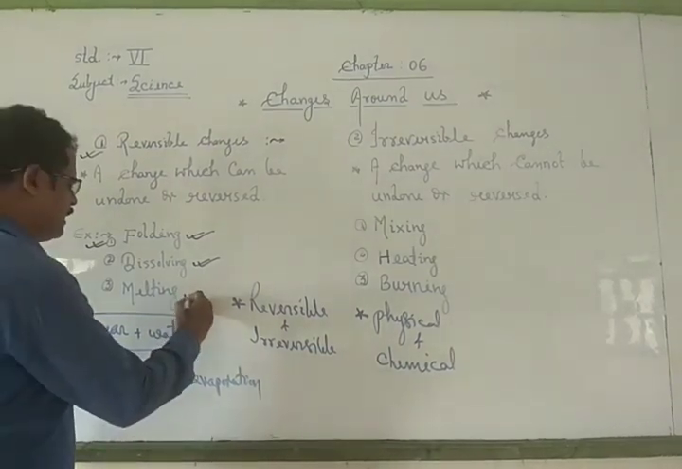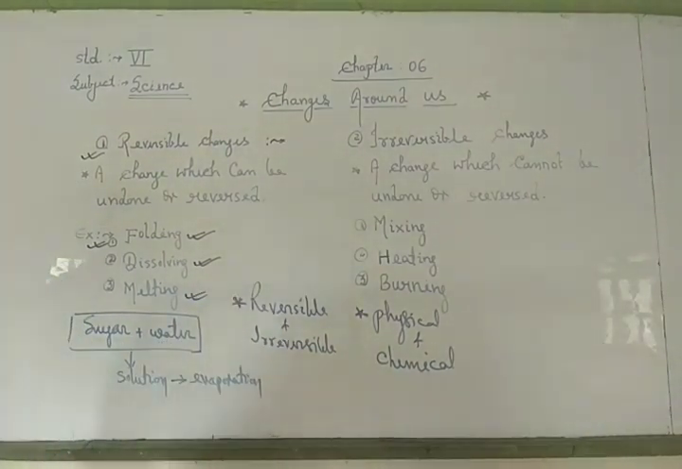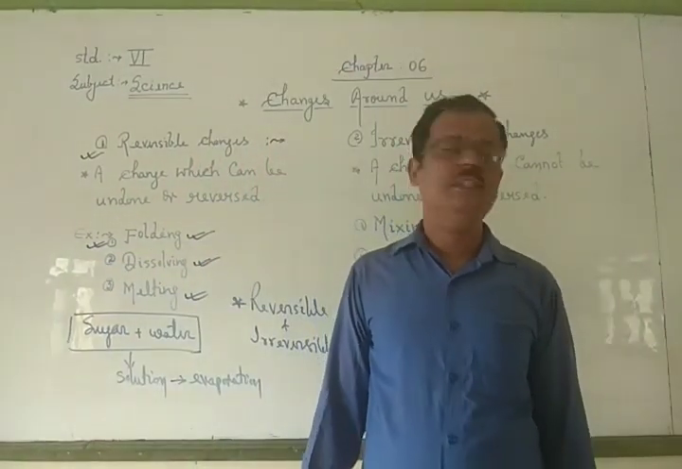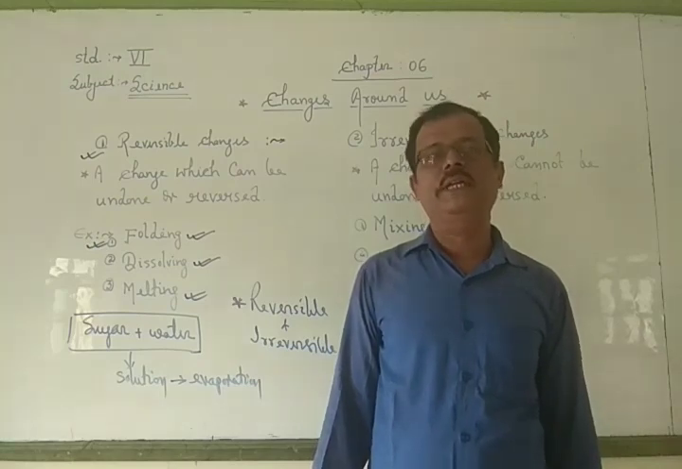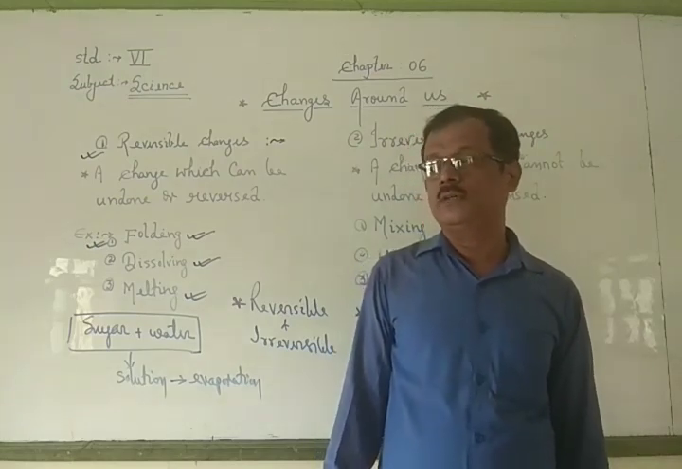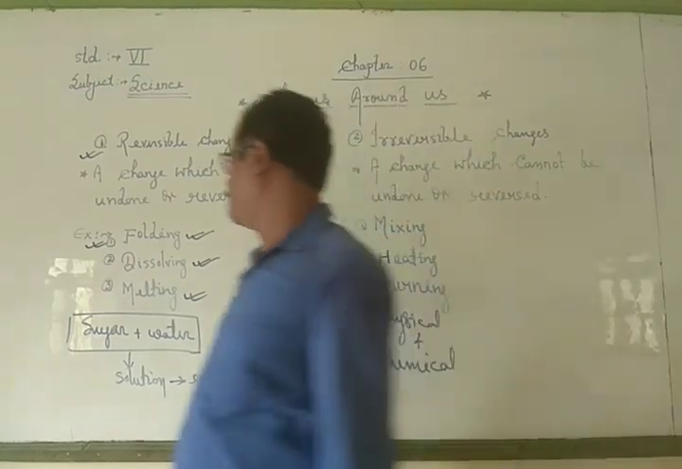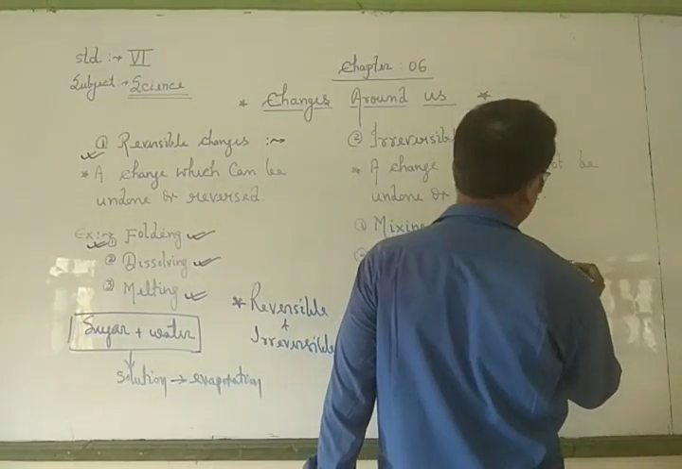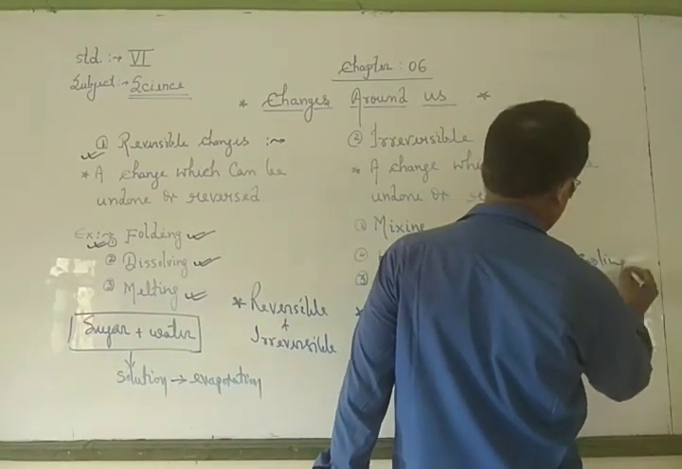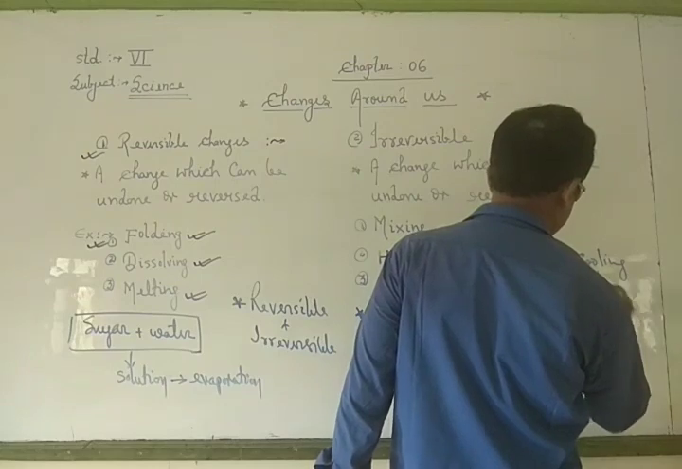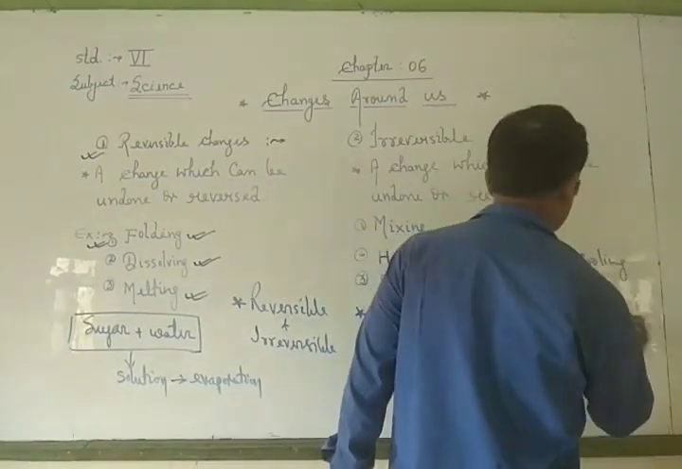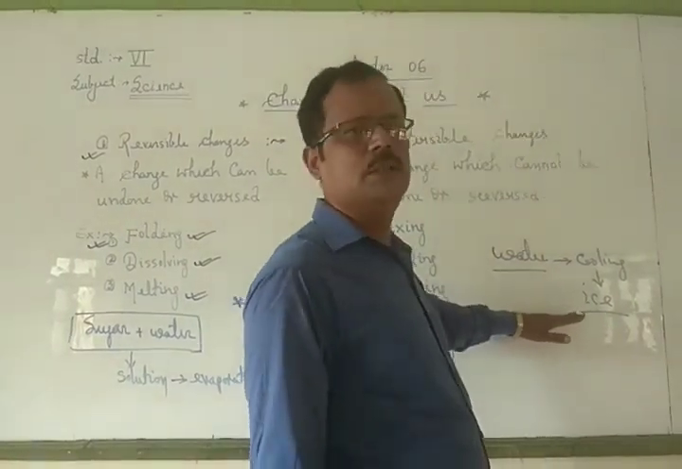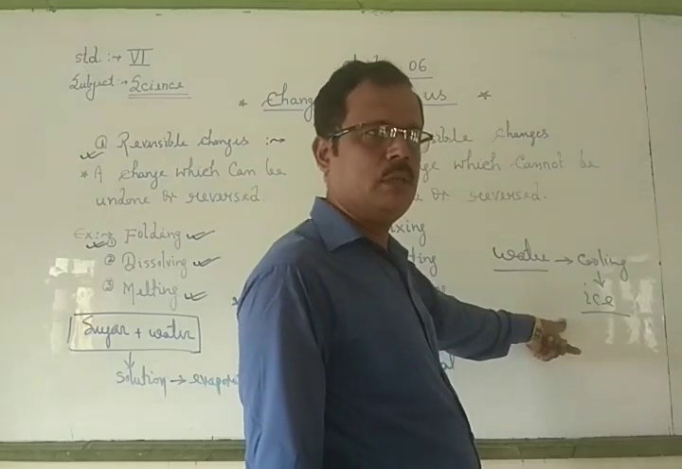Now next, melting. Suppose we have some ice. When we keep this ice in normal temperature or heat it, then it comes again into water after heating. It means this water, after cooling, converts into ice. This water converts into ice after cooling. Then their shape also changes. This is liquid and this is solid material.